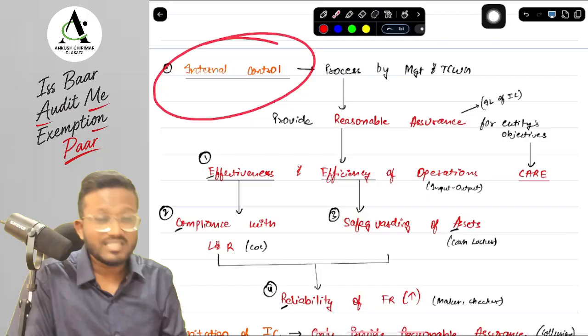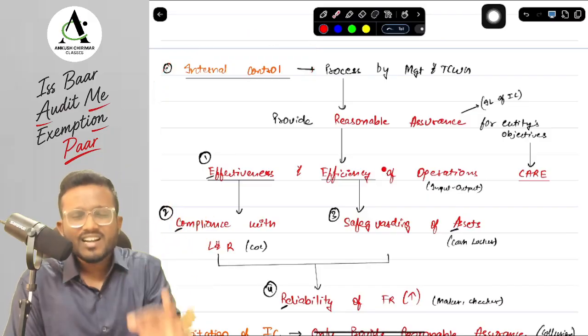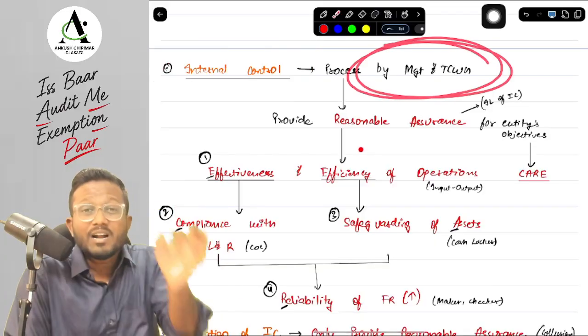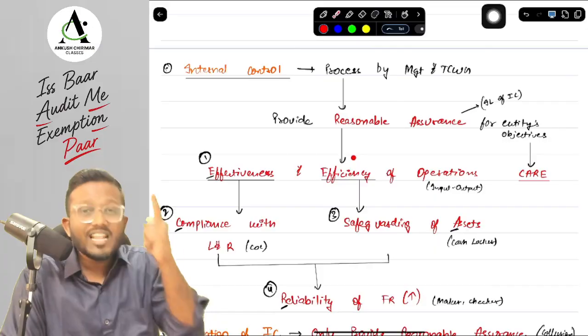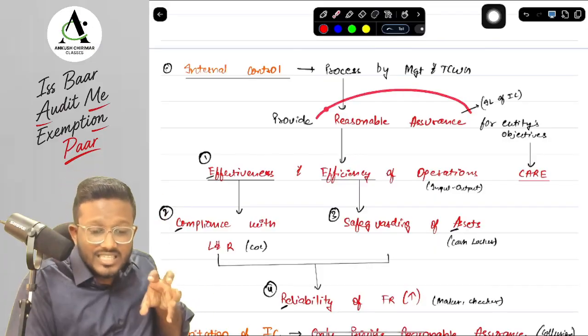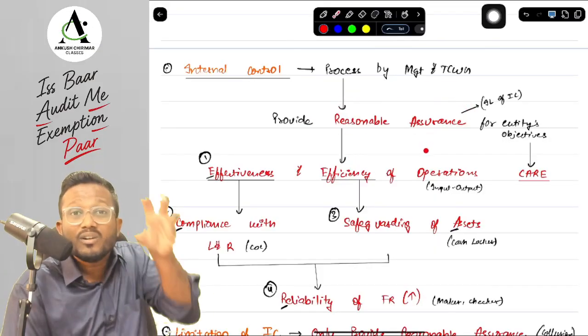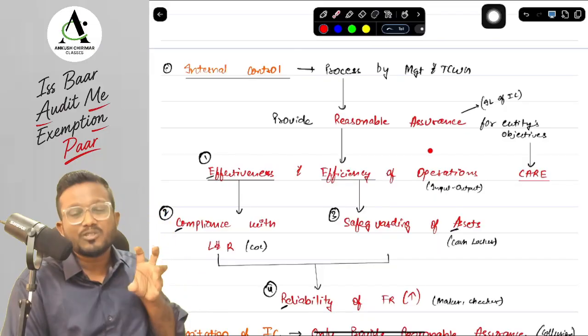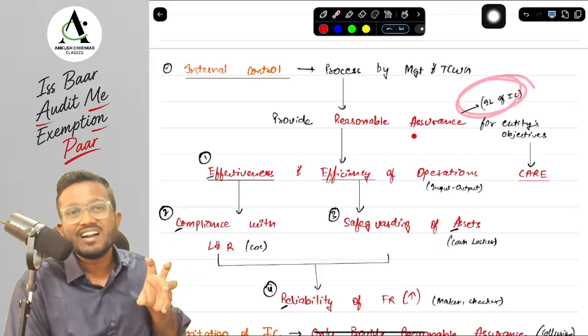Now we are going to discuss what is the meaning of internal control. Internal control is basically all the processes, all the systems that are developed and implemented by the management and TCWG. Why have they developed it? So that they can get reasonable assurance. Here also internal control gives us reasonable assurance, not an absolute assurance. Just like audit, internal control also gives us reasonable assurance because they have inherent limitations.